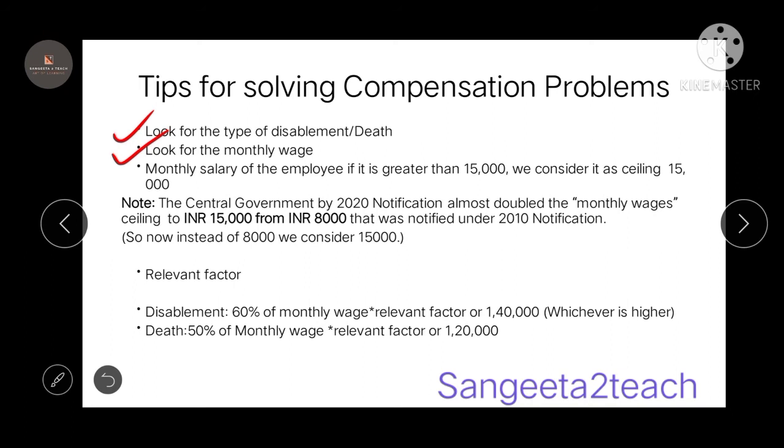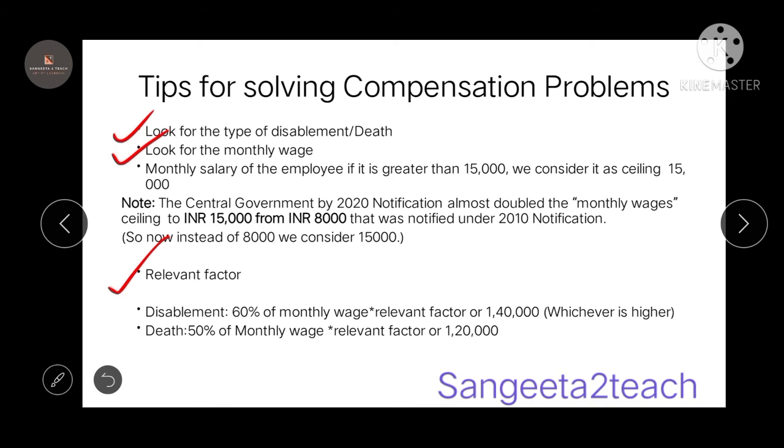And in the notification or the latest amendment of 2020, the amount has been increased. The wage ceiling amount has been increased from 8,000 to 15,000. You have to know this point as well. And the next one you look in the question is the relevant factor. What is the relevant factor? These are the 3 points used when you calculate your compensation.